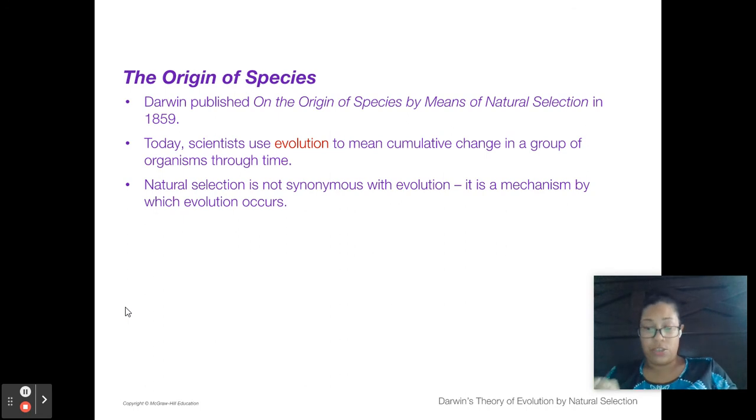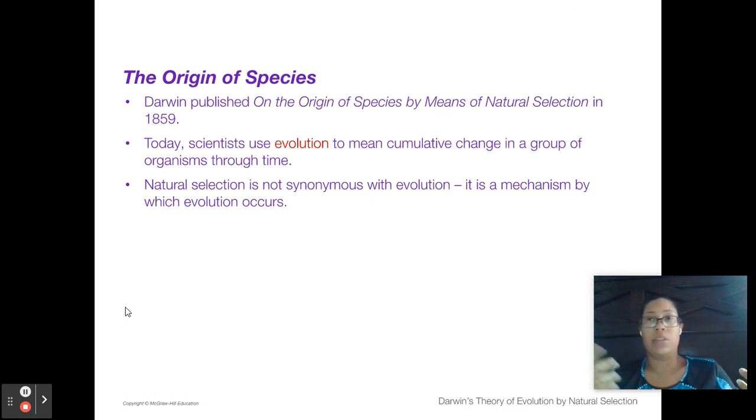So one key thing to remember on this: natural selection is not evolution. Natural selection is not evolution. Natural selection is the mechanism by which evolution occurs. Evolution is going to be the change in a group of organisms over time.